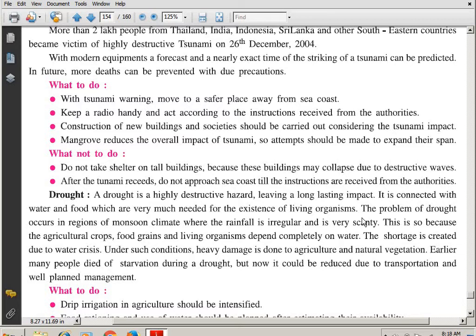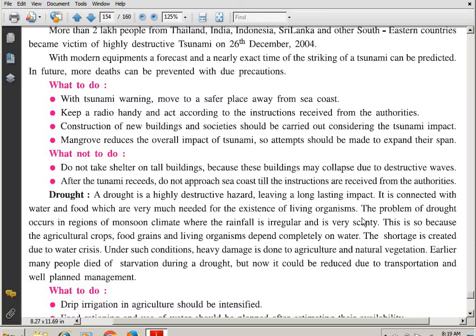Construction of new buildings and societies should be carried out considering the tsunami impact, okay. Mangroves, that is the thick trees, reduce the overall impact of tsunami. So, attempts should be made to expand their span.